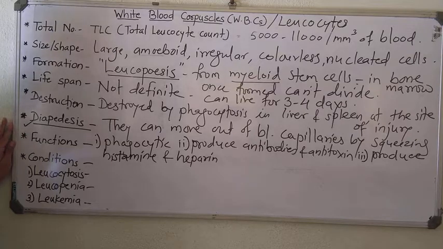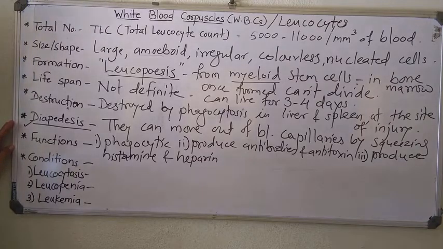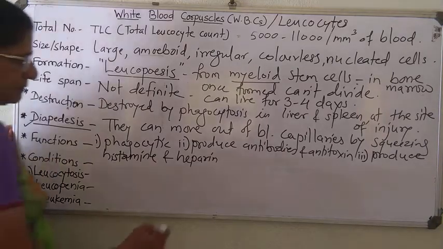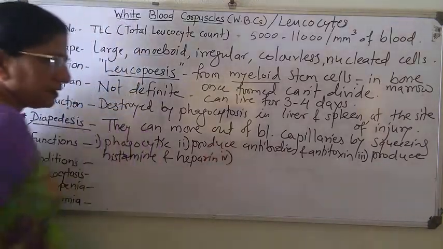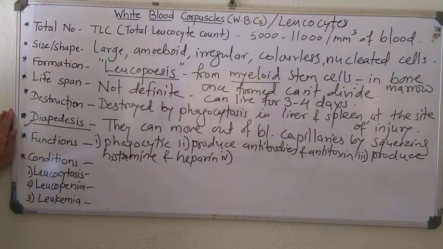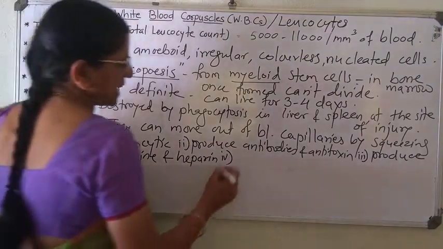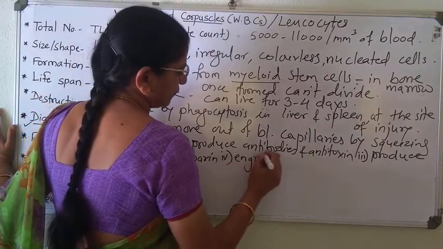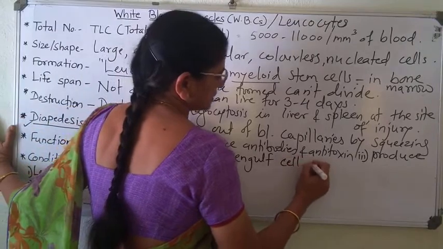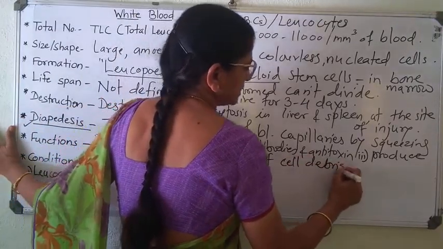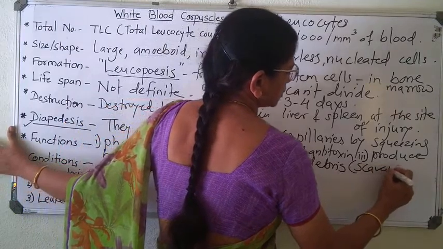We have studied the composition of plasma. This heparin does not allow the blood coagulation when blood is flowing through circulation. So production of both these components, histamine and heparin, is carried out with the help of WBC. And the last function, overall, they act as scavengers. They act as scavengers and engulf cell debris. Engulf cell debris, that is like scavengers.